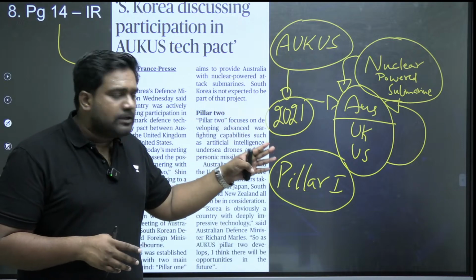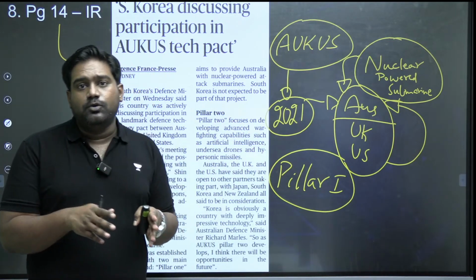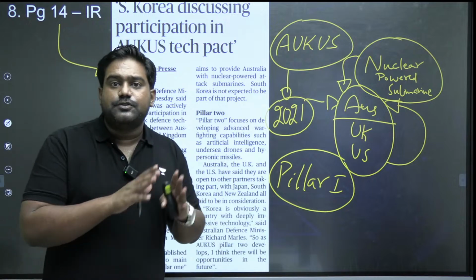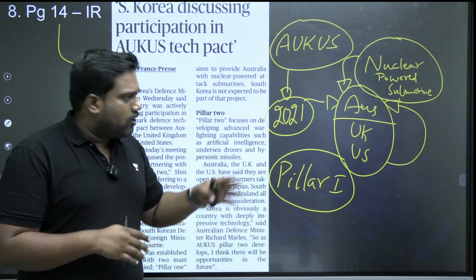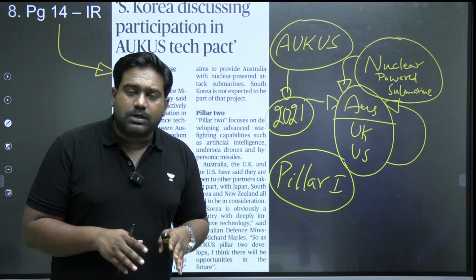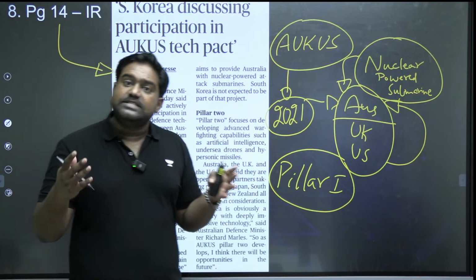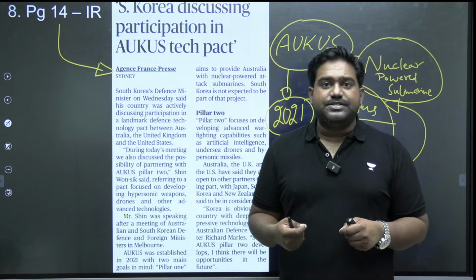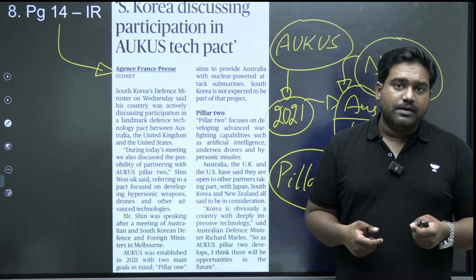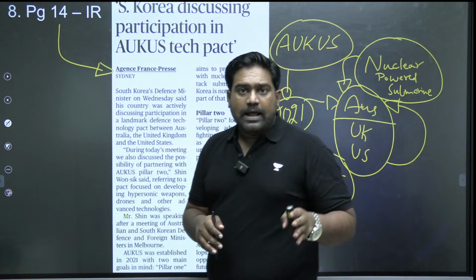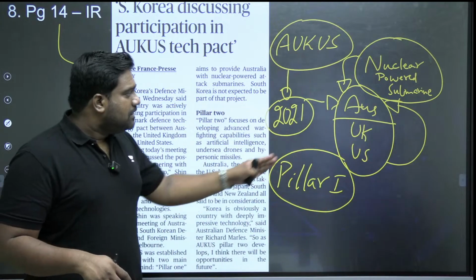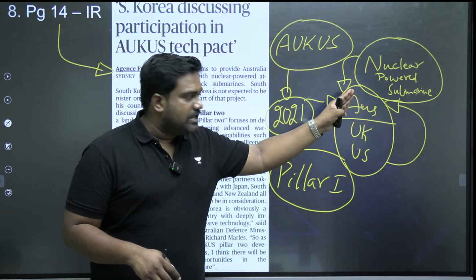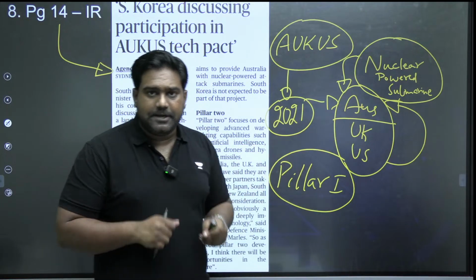The only limitation on a nuclear-powered submarine is the fatigue of the crew and the food and water supplies of the crew. If that is taken care of, a nuclear-powered submarine can remain underwater for anywhere between 4 to 6 months easily. So this increases the stealthiness of these submarines. It can't be easily detected by the enemy. Right? So under pillar 1 of AUKUS initiative, UK, US are transferring nuclear-powered submarine technology to Australia.